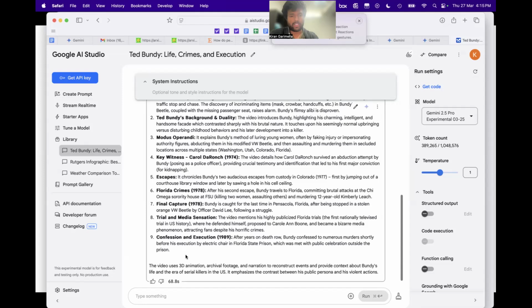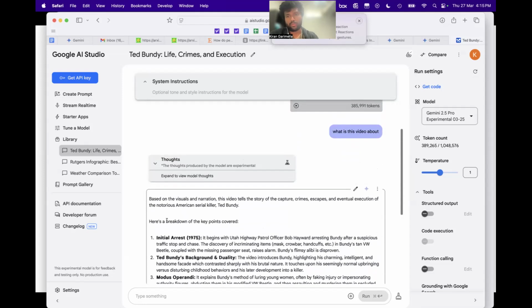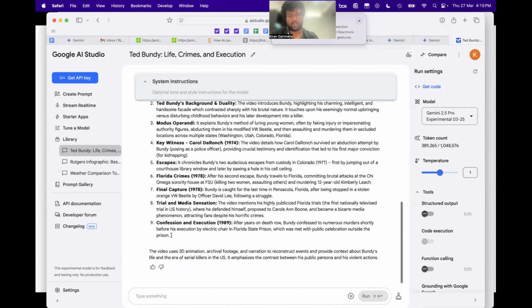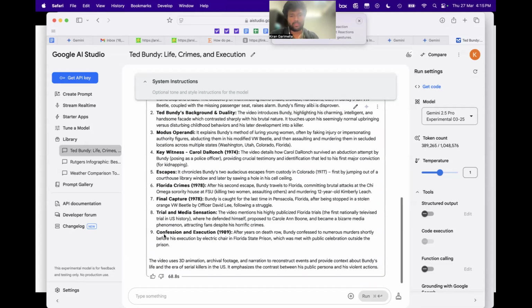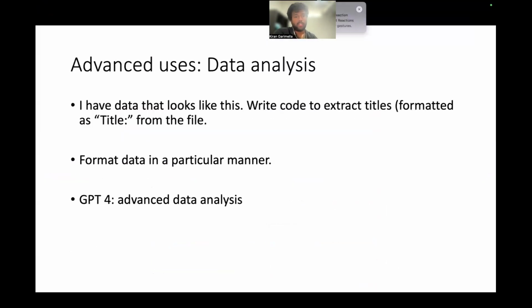Like, when he was initially arrested. I don't know if you know about Ted Bundy. This guy is a serial killer, but then he was finally arrested in 1989. And this video is a 3D animation, archival footage, and narrative to reconstruct. So it gives me a very good idea of a 23-minute video without watching it, and then I can use it to decide whether I'll watch it or not.